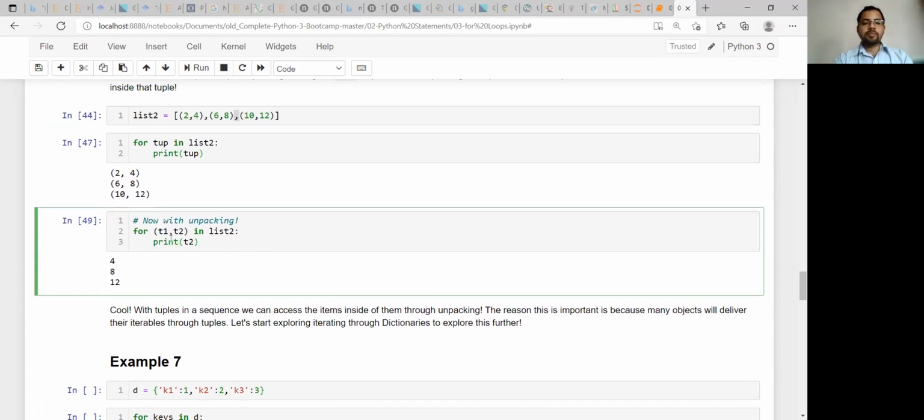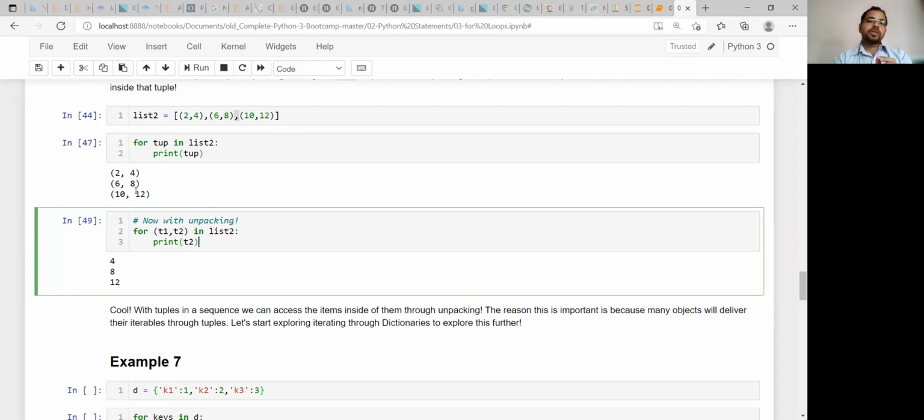So this is called tuple unpacking. That means now your aim is to identify any one of these tuple values. For example, the first entities 2, 6, 10, then you can't print in this way, or you need only the second entities 4, 8, 12, then also this will not work.